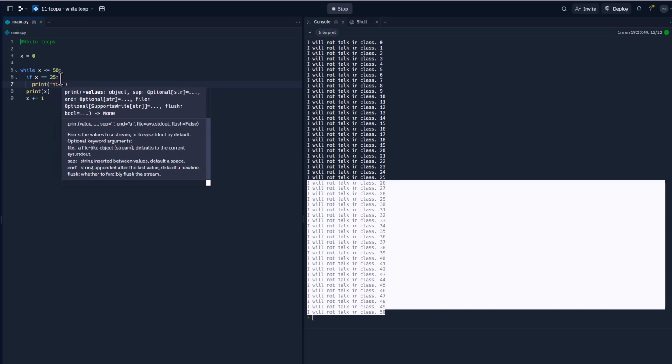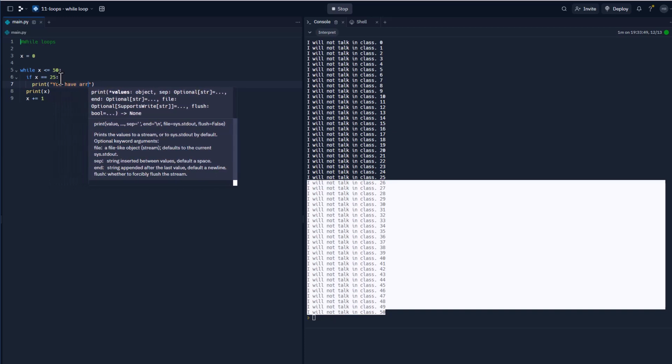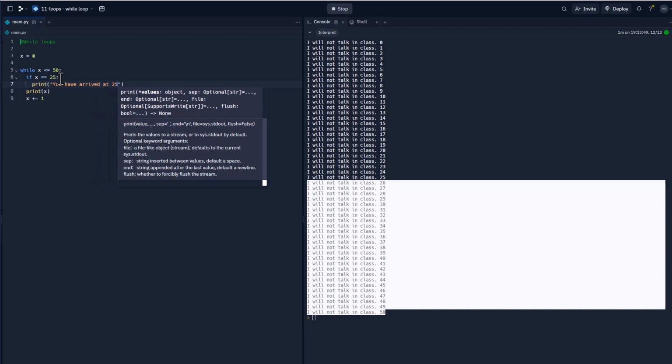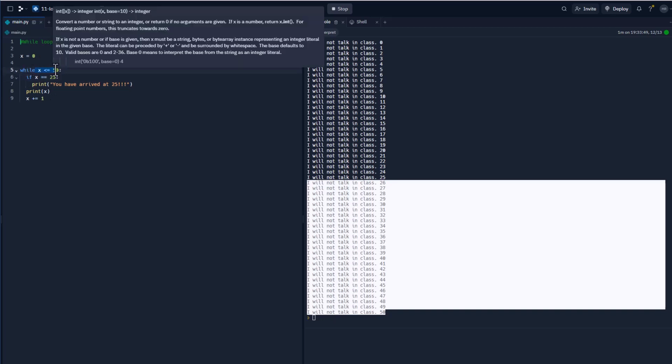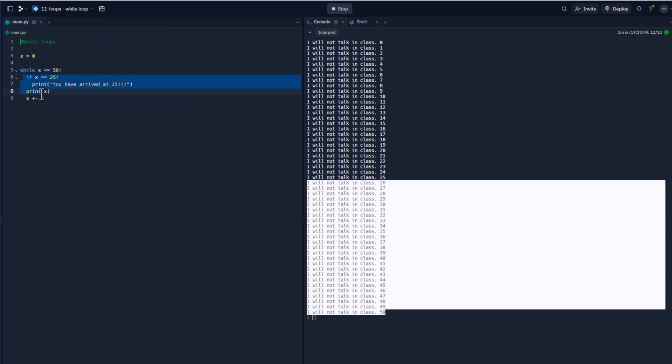You have arrived at 25. Okay, so again, the condition is as long as X is less than or equal to 50, here's the do something. So this is the whole do something. And inside of here, we're going to add a conditional statement that says if X is equal to 25, we're going to print you have arrived. And then it's going to keep printing the X's or the value of X, and then we're going to make sure that we continue to have the iterator.